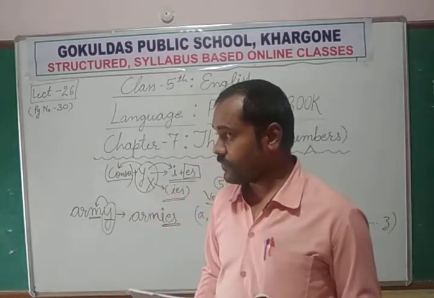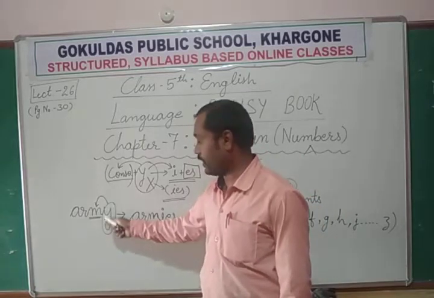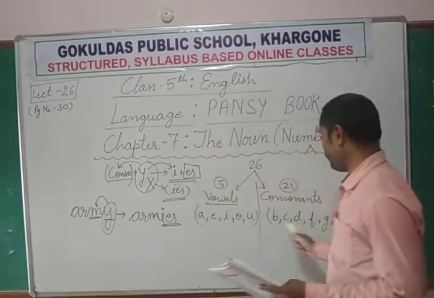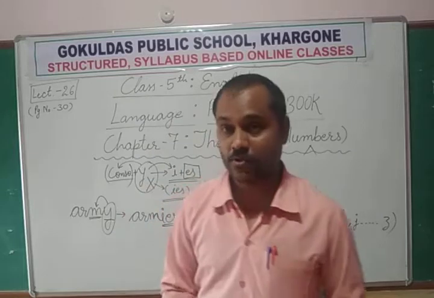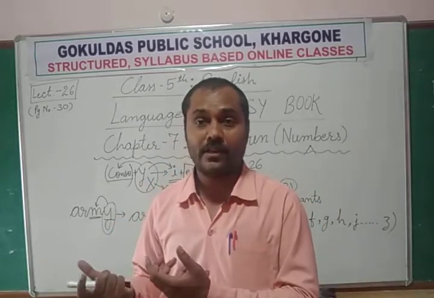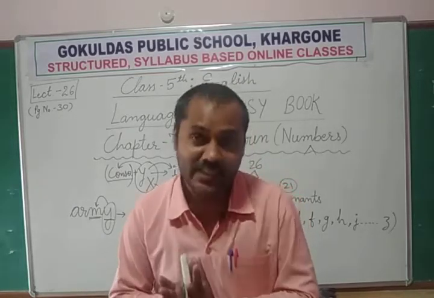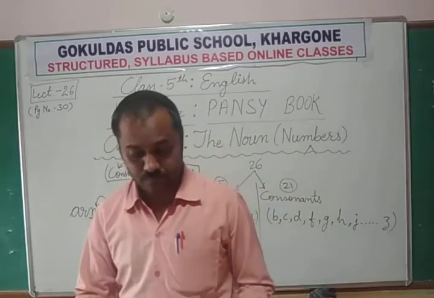Because story is also finishing with the letter Y, but before Y there is R. R is not a vowel, which means R is a consonant. So story becomes stories. One story. If your grandmother is telling you more than one, they are called stories. Okay, so this is all about this rule.